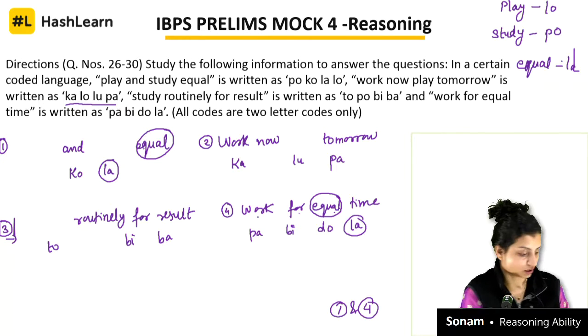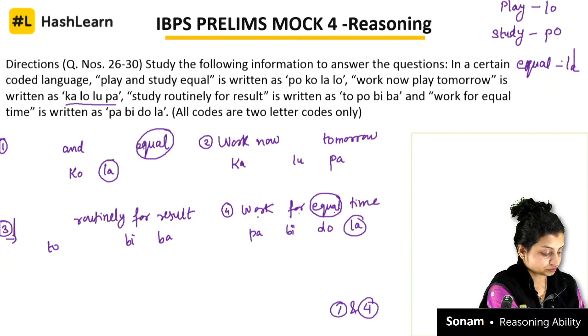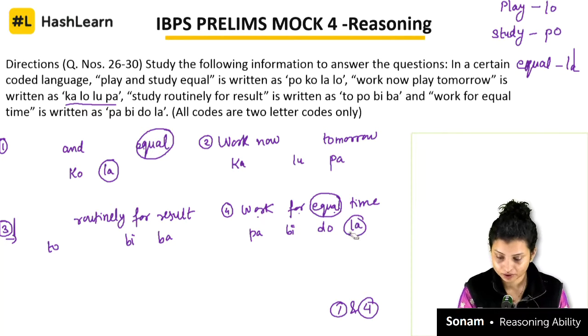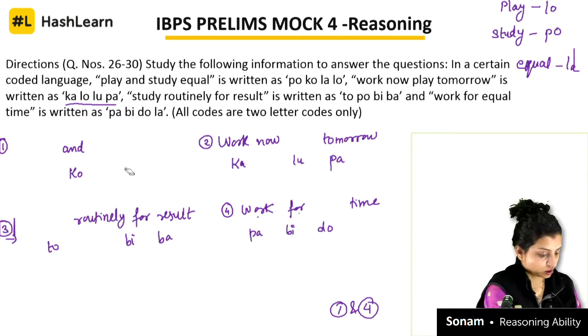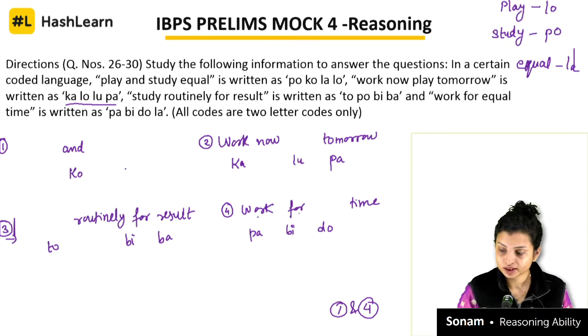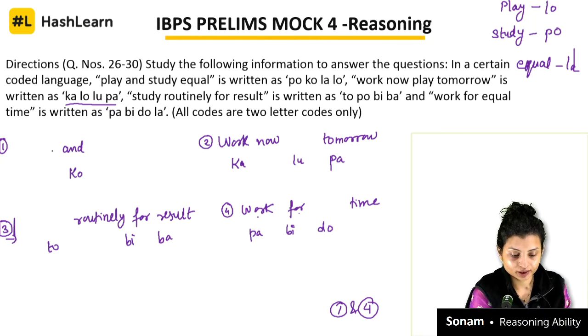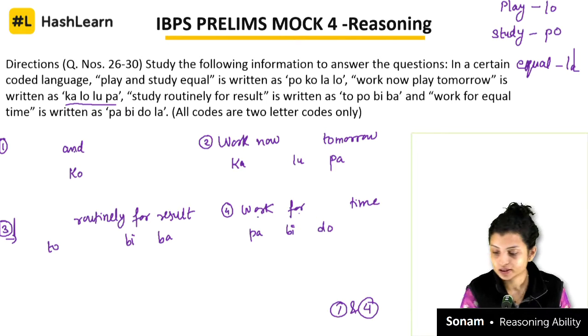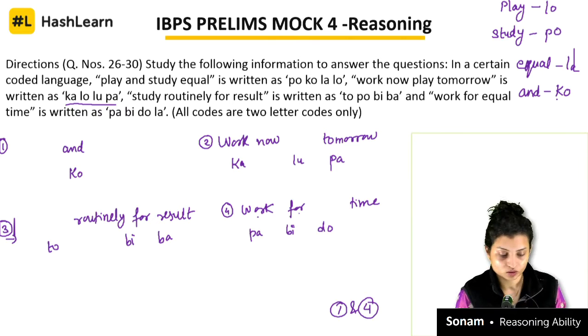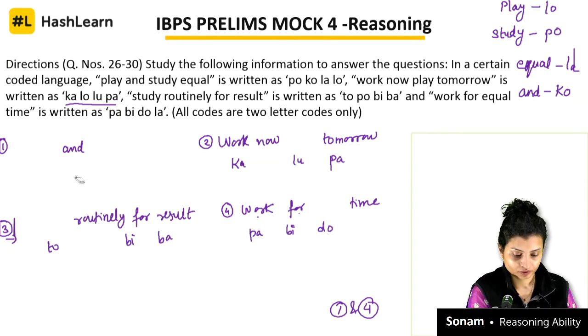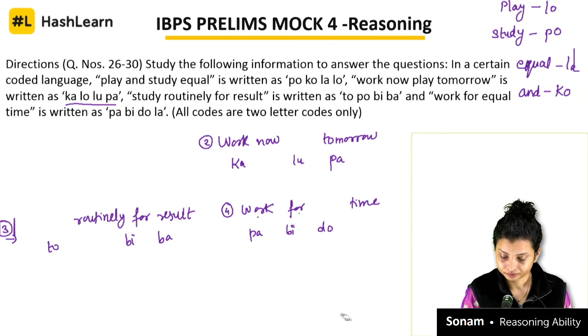Now I will erase this, because we don't need it. One more thing: in the first statement only "and" is left over and the code is KO. So that is also clear. Now statement 1 is completely erased, correct.